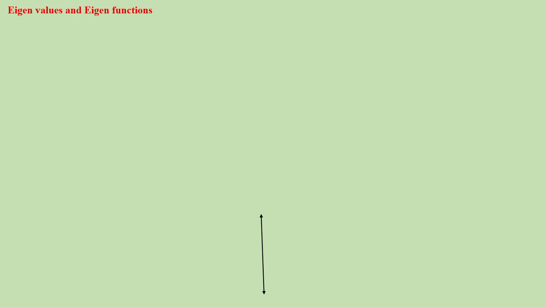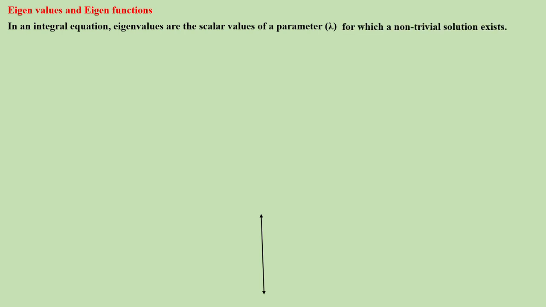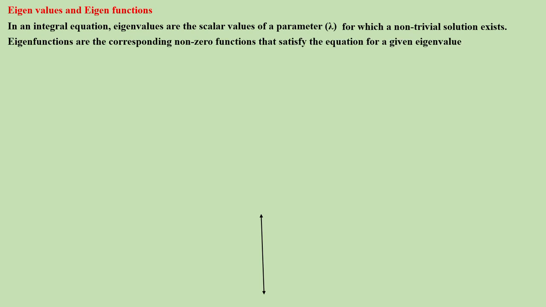Eigenvalue and eigenfunction. In an integral equation, eigenvalues are the scalar values or parameter, denoted by lambda, for which a non-trivial solution exists. So for each such lambda you will get a non-trivial solution for that integral equation, and they are called eigenvalues.